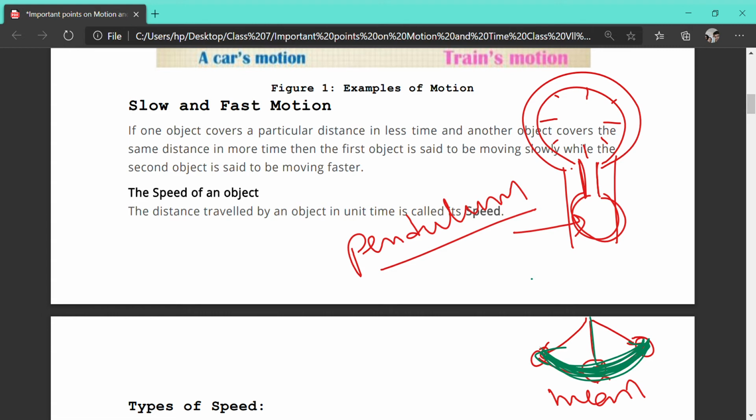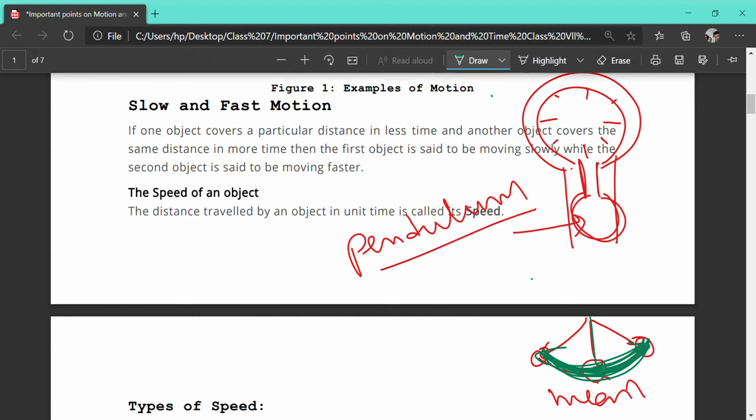Aeroplane. Yes, moving of aeroplane. Car. Yes, movement of the spacecraft, rocket, helicopter, train, superfast train, Rajdhani Express, a fast car, truck, everything that moves fast is called fast motion. So motion, according to the speed, can be divided into slow motion and fast motion. So what is this speed actually?